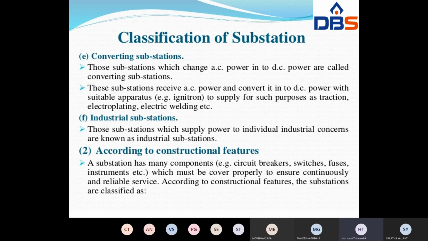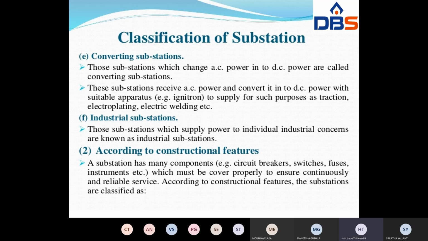So like this, according to service requirement, the substations may be broadly classified into transformer substation, switching substation, power factor correction substation, frequency changer substation, converting substation, industrial substation, right?